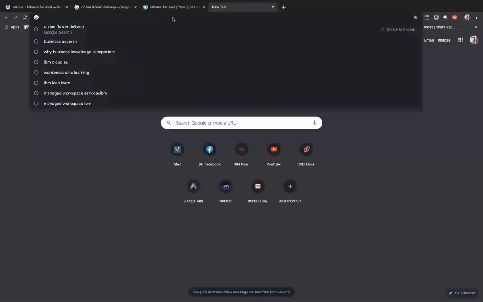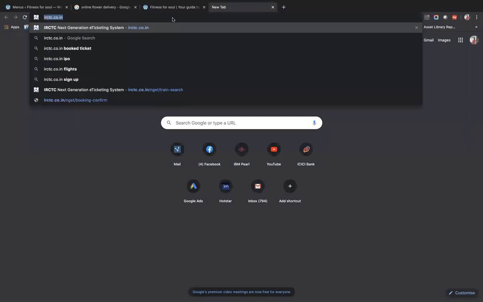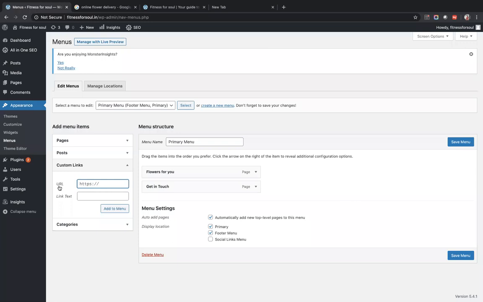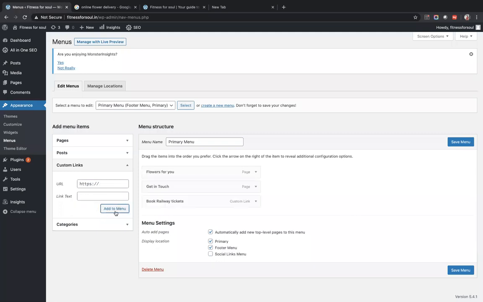Let me pick up the IRCTC website, copy, go back to my menu. It's written as URL. I will paste the URL. I'll say book railway tickets and add to menu. Fine. So there are now 3 menu items that I've added.